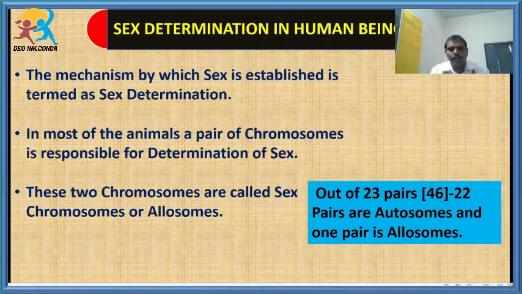In the case of human beings, there are totally 23 pairs of chromosomes, students. How many pairs of chromosomes? 23 pairs. 23 pairs means how many? 46.